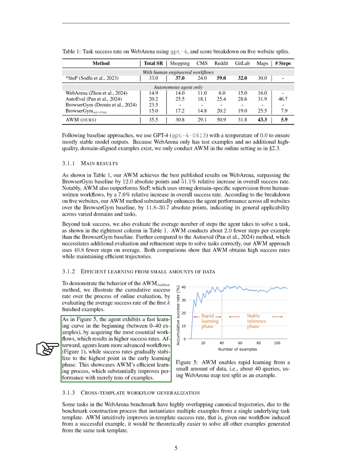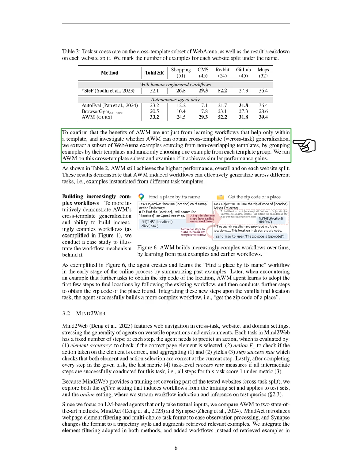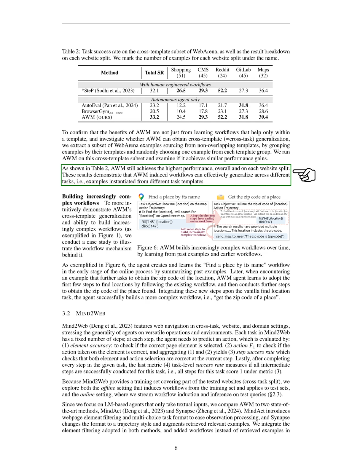We also explore cross-template workflow generalization. Some tasks in Web Arena share similar trajectories due to the way the benchmark is constructed. AWM improves the success rate within templates, meaning that learning from one successful example makes it easier to solve other examples from the same template. To test if AWM can generalize across different templates, we select a subset of Web Arena examples from non-overlapping templates and run AWM on this group. Our results show that AWM still achieves the highest performance overall and for each website split, demonstrating that AWM can effectively generalize workflows across different tasks.